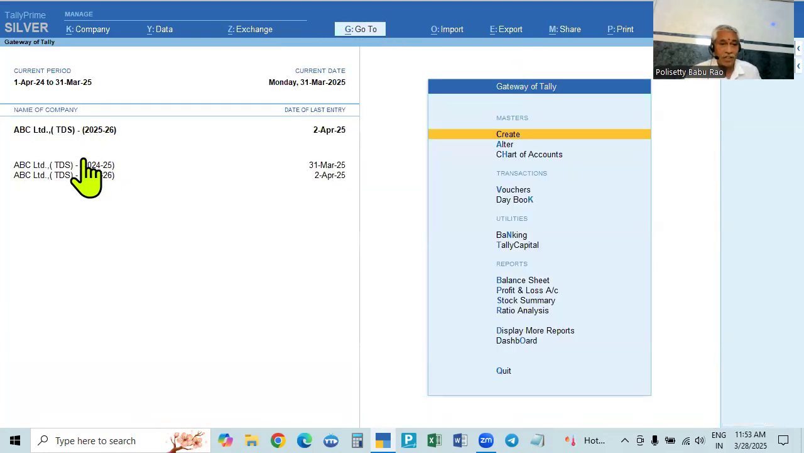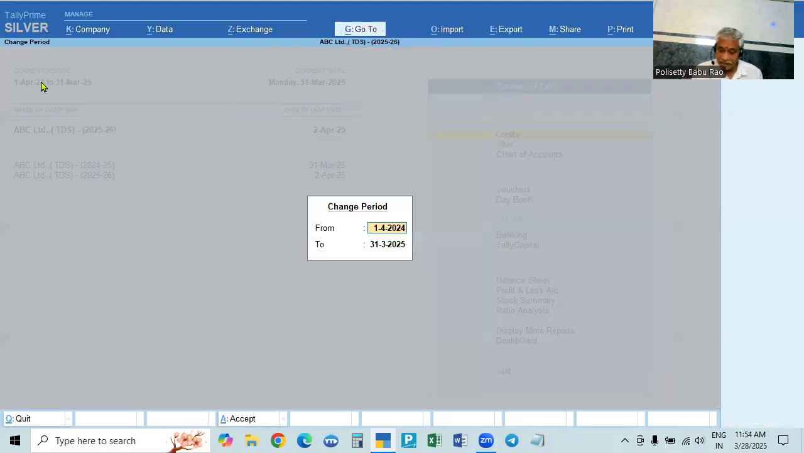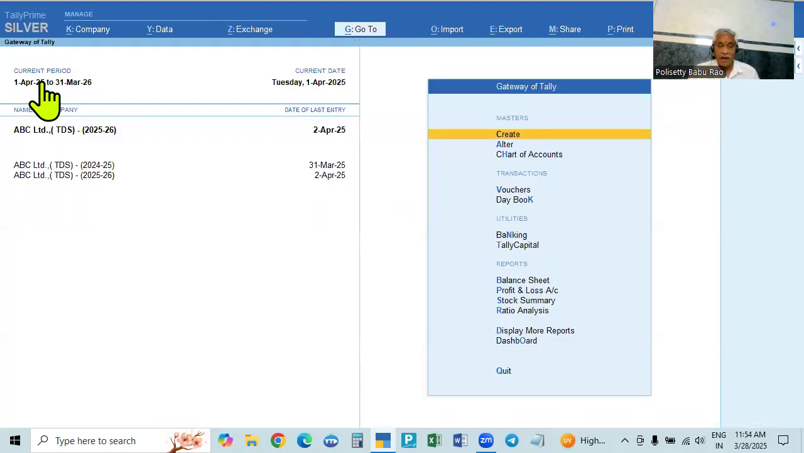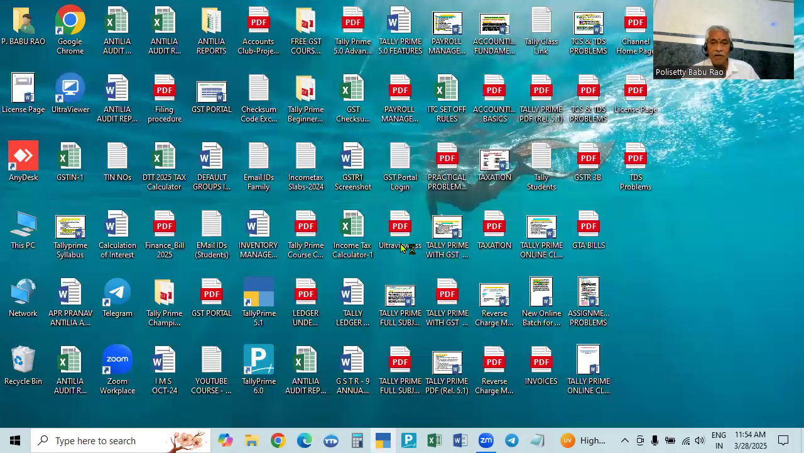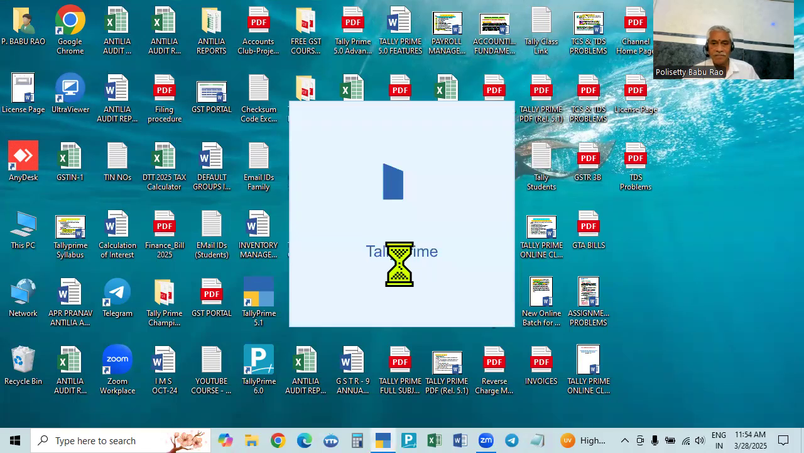So if you select this one, this is last year. If you select this financial year, we have to change the date here, 1st April 25 to 31st March 26. That's all. And now every time it will continue with this financial year. If you want to go back to the last financial year to see any report, then only we have to change.